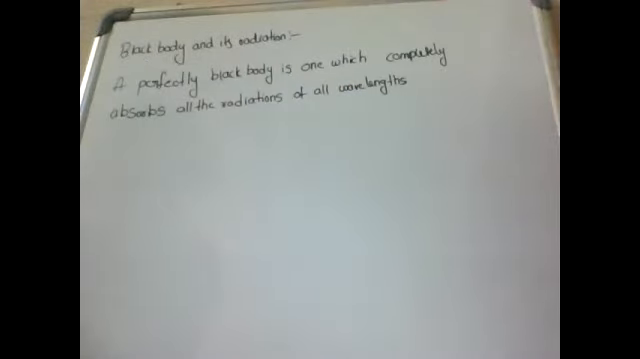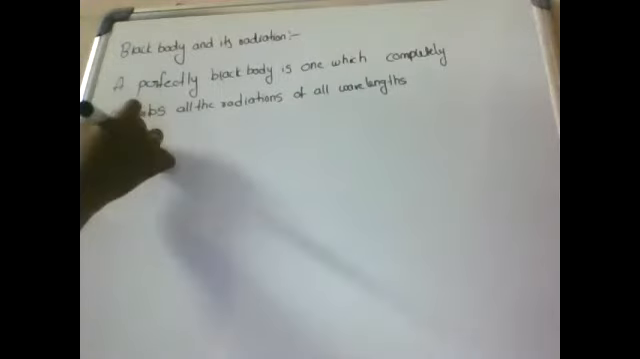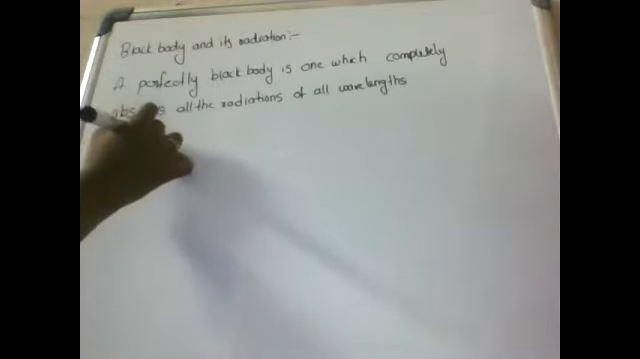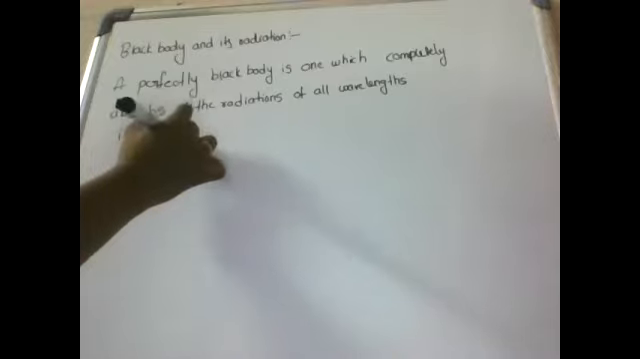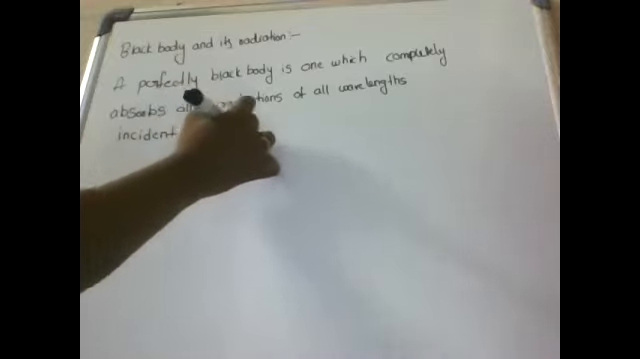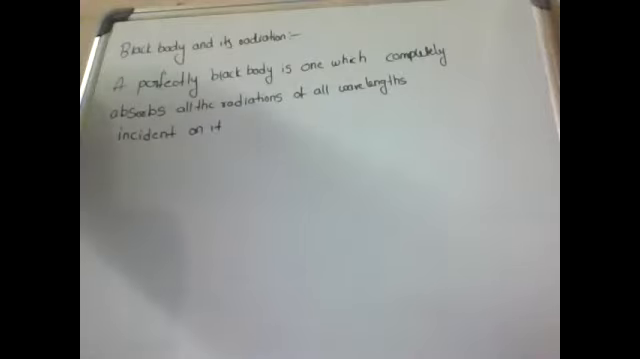A perfectly black body is one which completely absorbs all the radiations of all wavelengths incident on it. So a perfectly black body is one which completely absorbs all the radiations of all wavelengths incident on it.